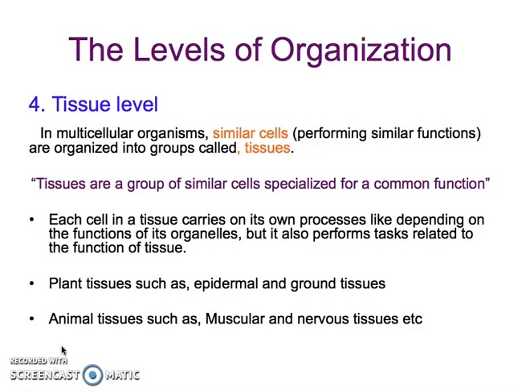It says that each cell in a tissue carries on its own processes, depending on the function of its organelles, but it also performs tasks related to the functions of the tissue. So the first thing we have to mention is that if we are talking about cells which are working together, that doesn't mean that these cells are working specifically for that one specific thing. Rather, the specific functions which are required for the cell to survive are definitely being done by its own organelles.